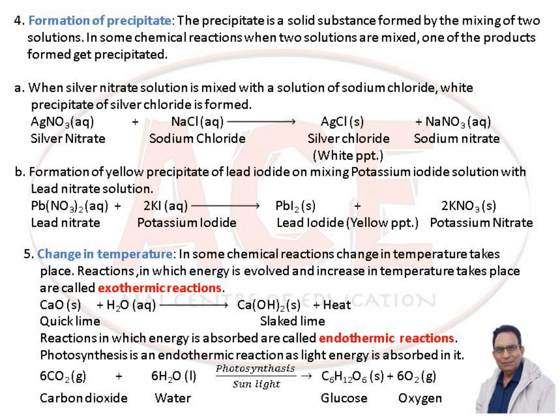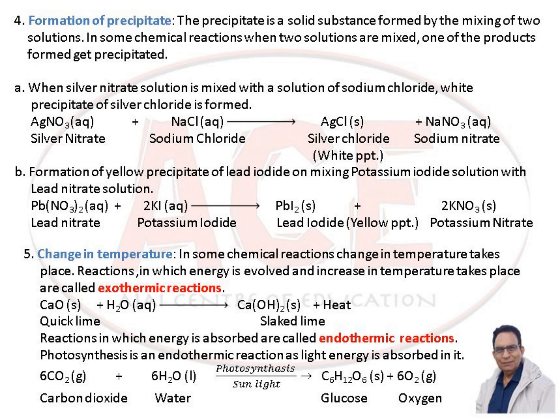Formation of precipitate. The precipitate is a solid substance formed by mixing of two solutions. In some chemical reactions, when two solutions are mixed, one of the products formed gets precipitated. When silver nitrate solution is mixed with a solution of sodium chloride, a white precipitate of silver chloride is formed.